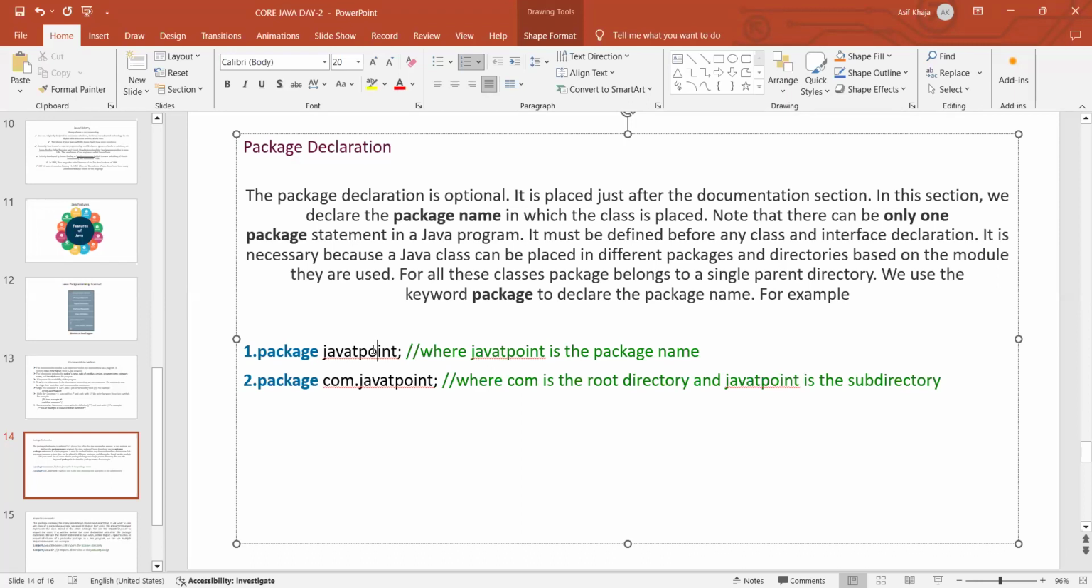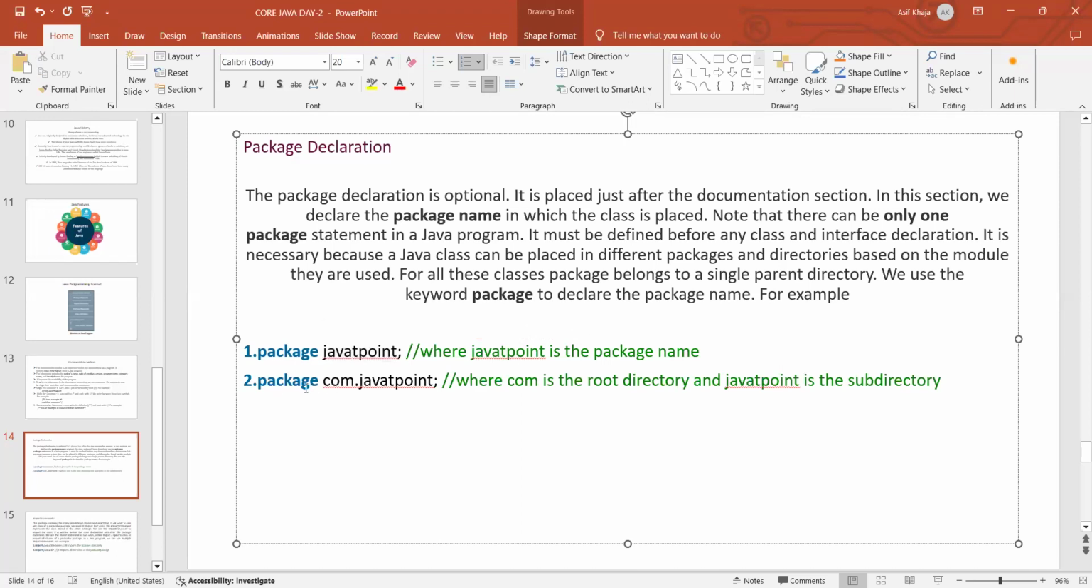And it is necessary because a Java class can be placed in different packages and directories based on the module they are used. So for all these classes, the package belongs to a single parent directory. To create the package, we have to use the keyword called package, and then this is the package name. Here, this is the package name, and this is only one single directory.